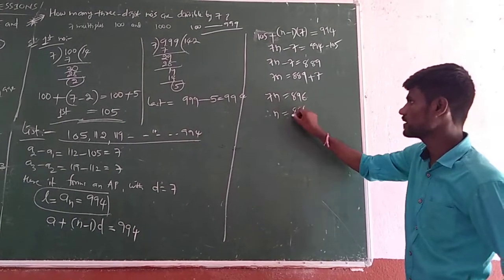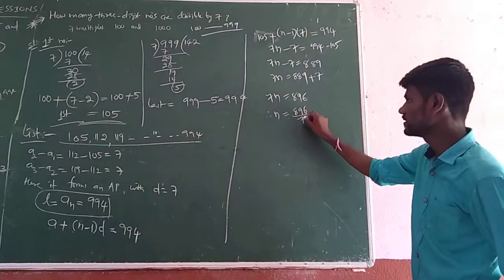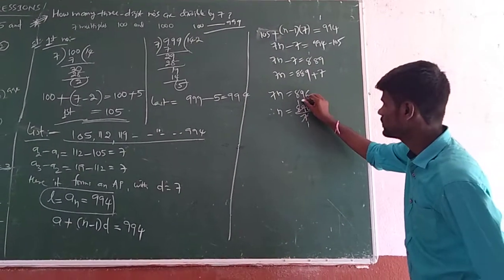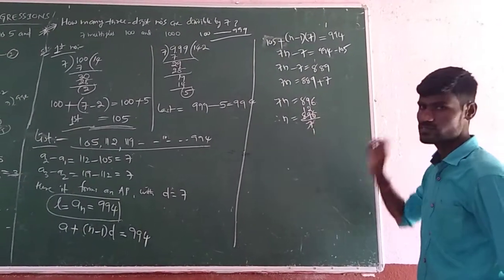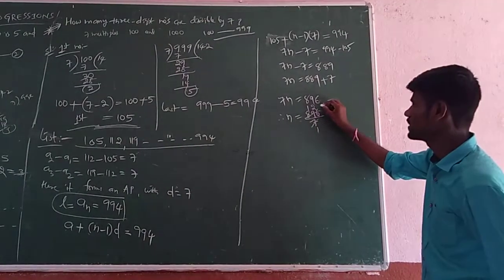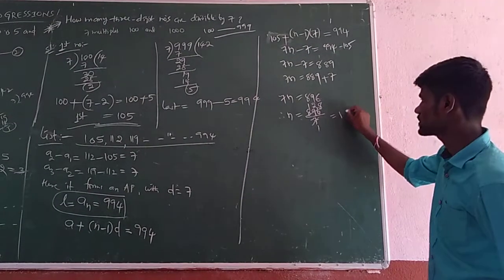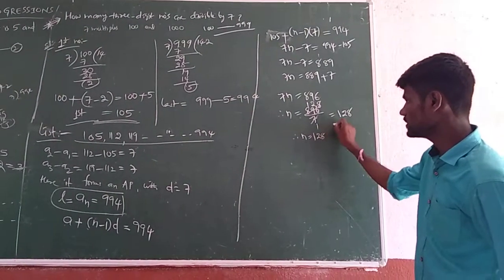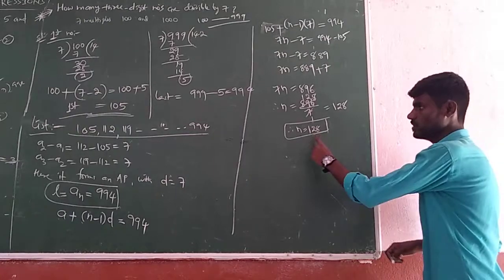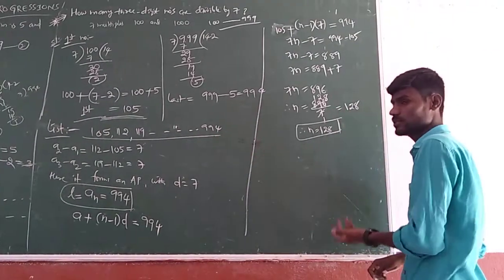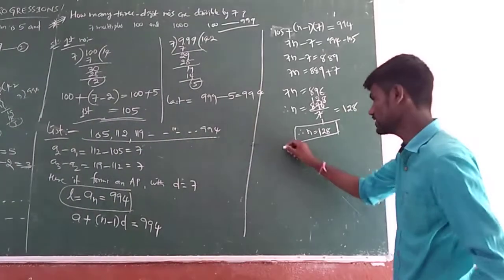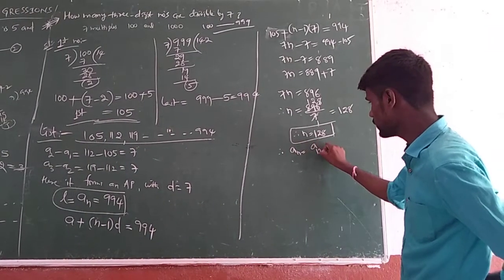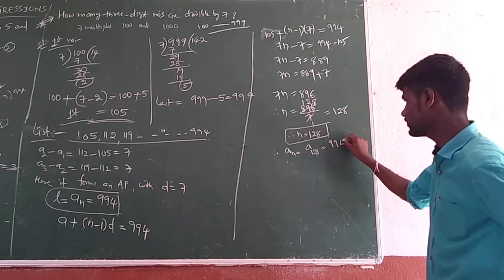Here 7 is multiplying, so if you take it to the opposite side, divide by 7. 7 ones are 7, remainder 1. 1 and 9, 19. 7 twos are 14. 19 minus 14, remainder 5. 5 and 6, 56. 7 eights are 56. So what is that? 128. Therefore the value of n is 128. N is nothing but the position of 994, which is the last one. Therefore A suffix n, that is A128, equals 994.